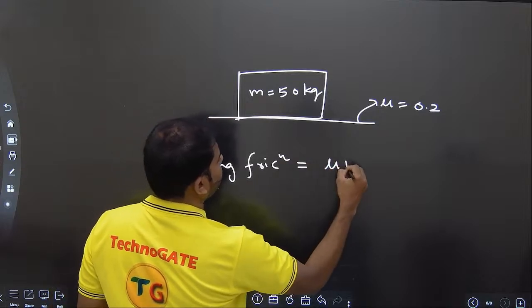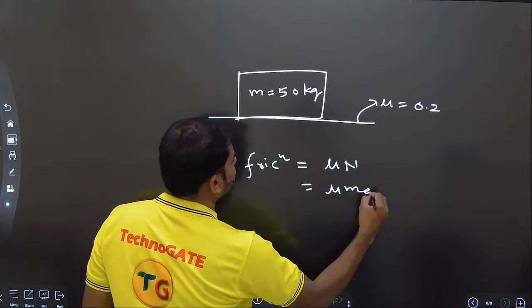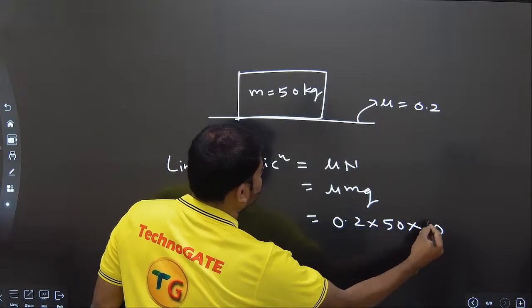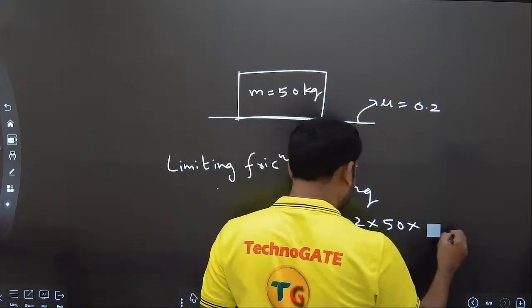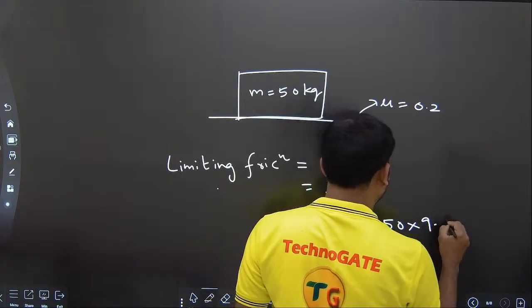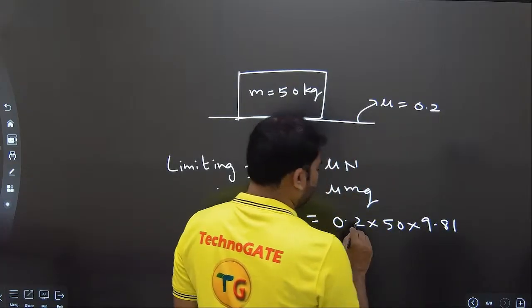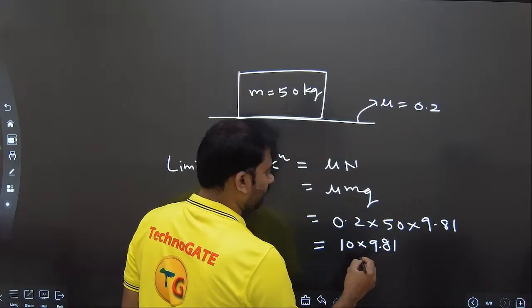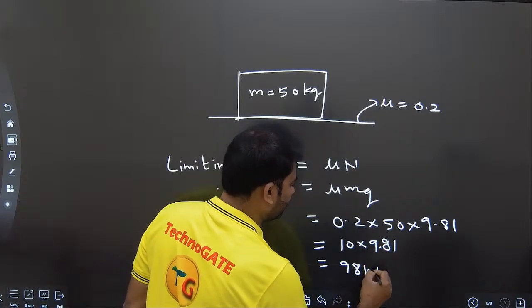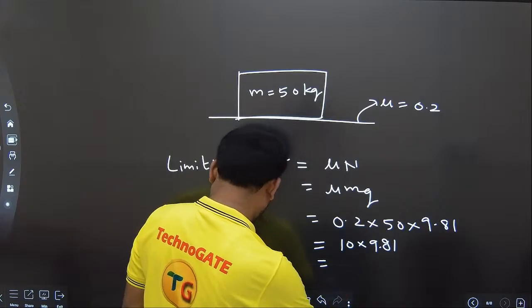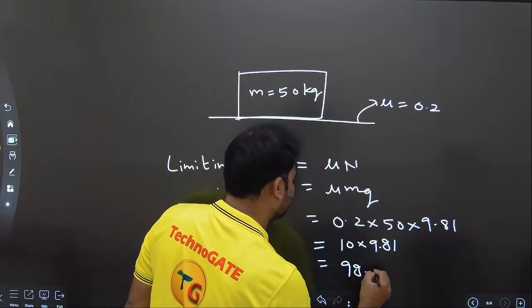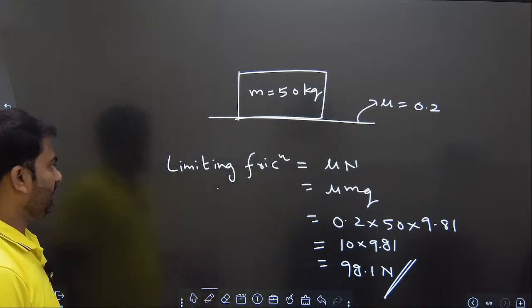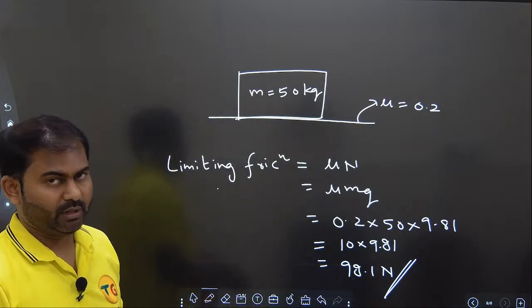Limiting friction is mu into N, which is mu into m into g. Mu is 0.2, m is 50 and g you can take as 10, or to match the answers let me take it as 9.81. So this will become 0.2 into 50 into 9.81. This comes out to be 98.1 Newton. Ideally speaking, this question is not correct. Okay, 98.1. When does the limiting friction come? When the body starts moving.